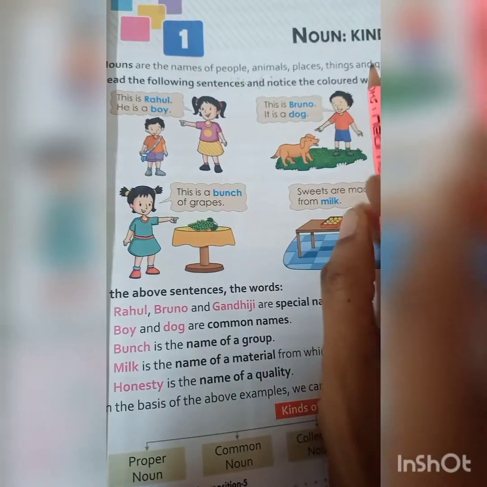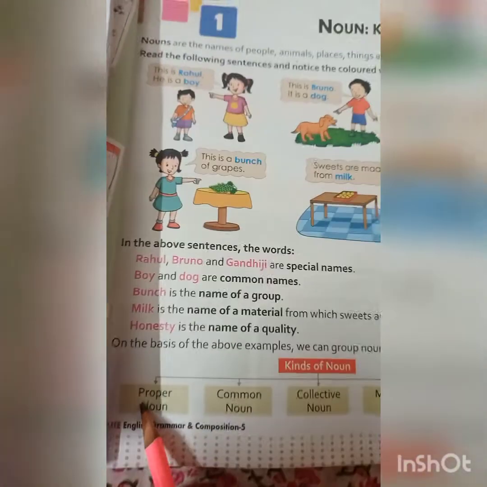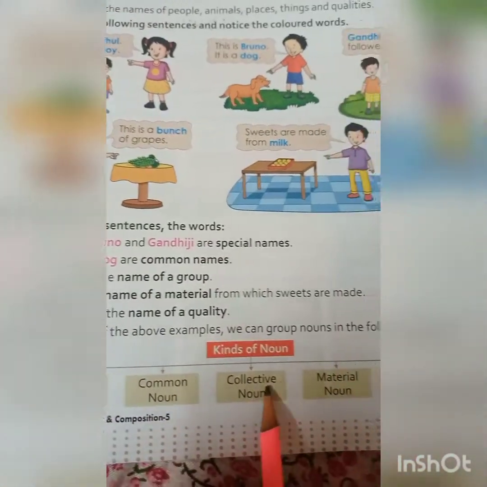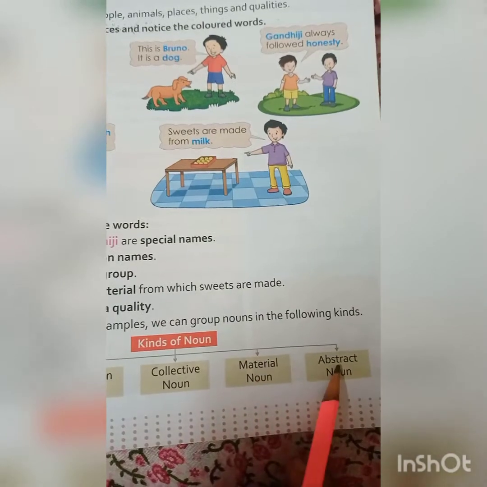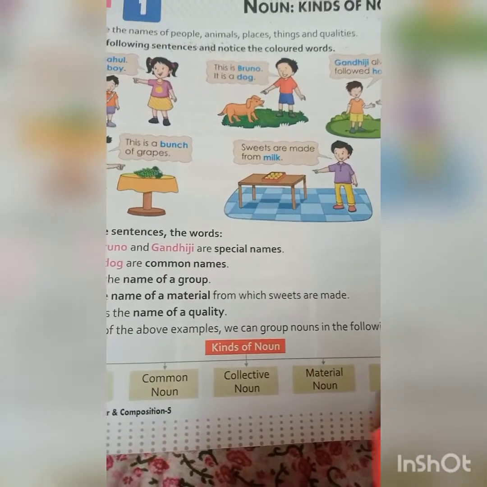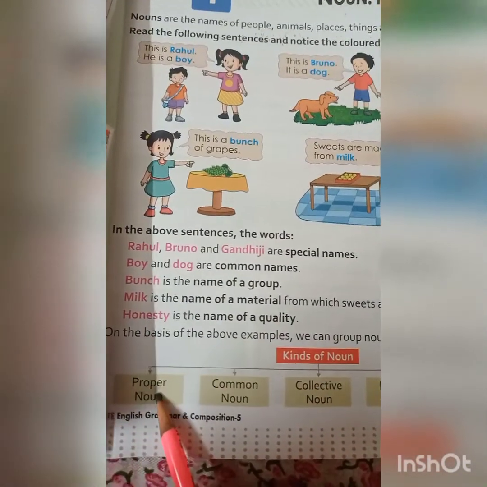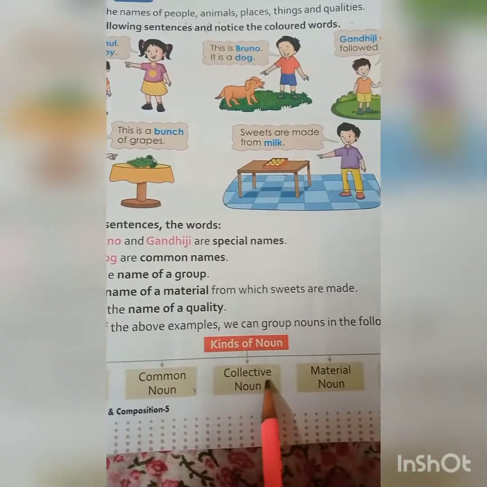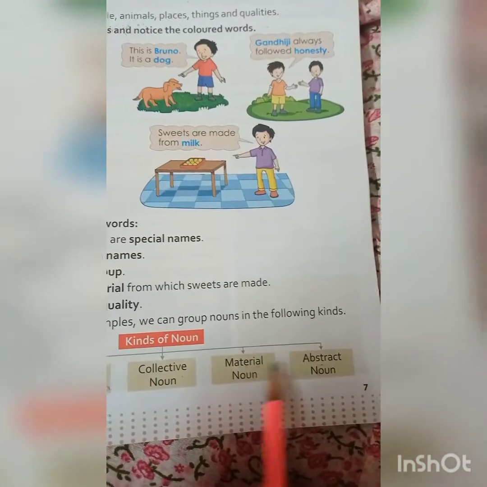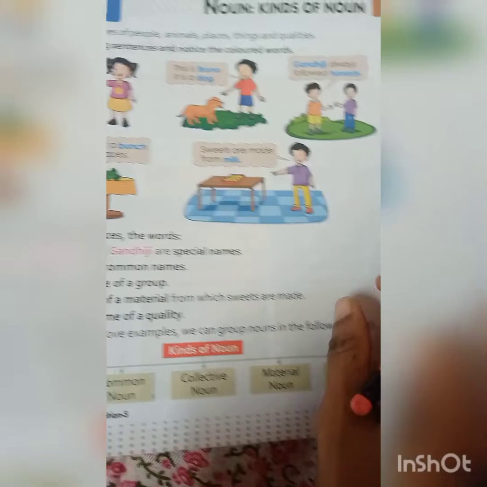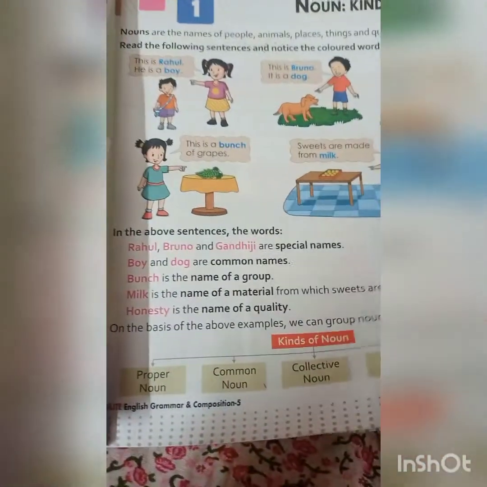Got it? So what are the 5 types of nouns? Proper noun, common noun, collective noun, material noun and abstract noun. These are the 5 types of noun. So proper noun, common noun, collective noun, material noun and abstract noun. Right? Now what is proper noun?